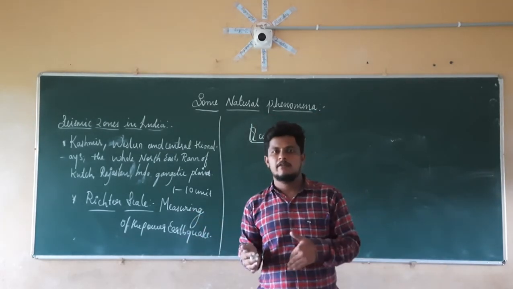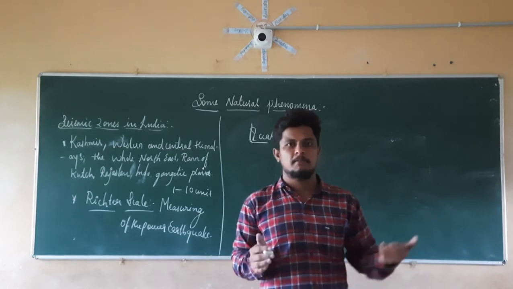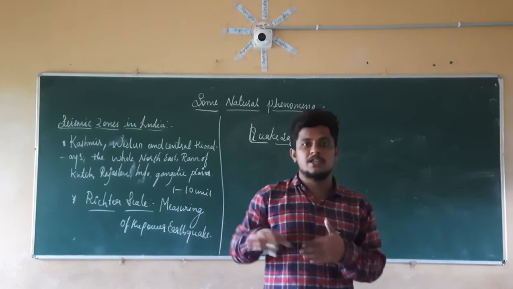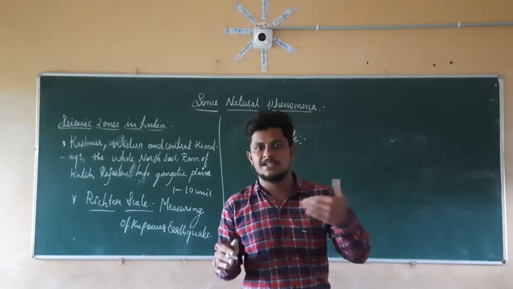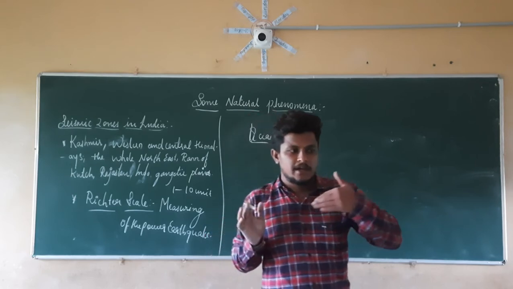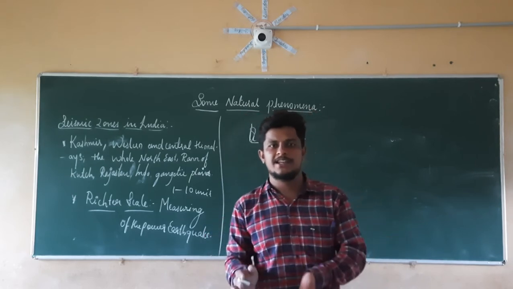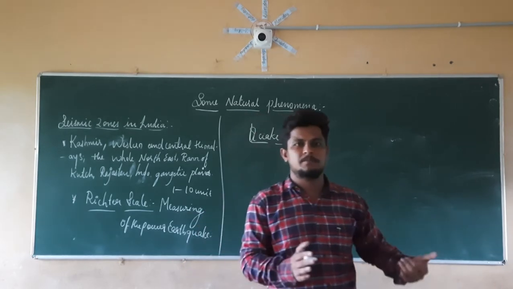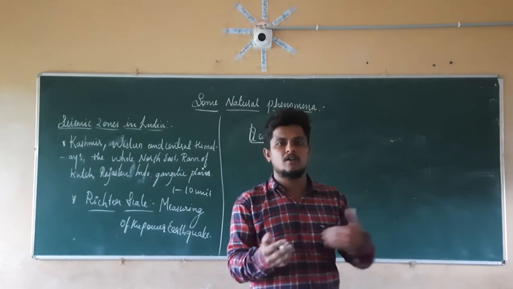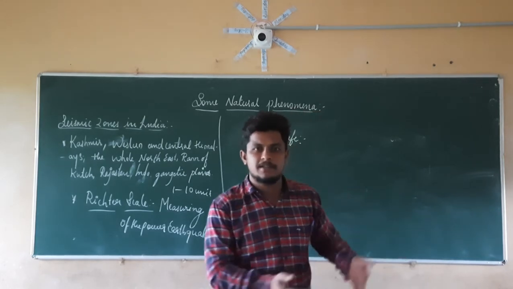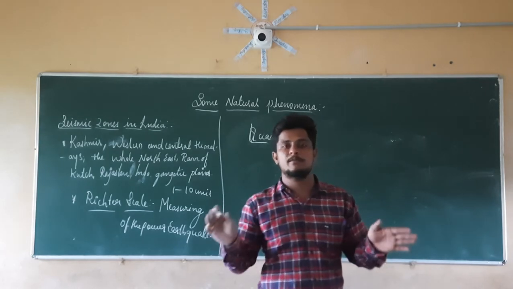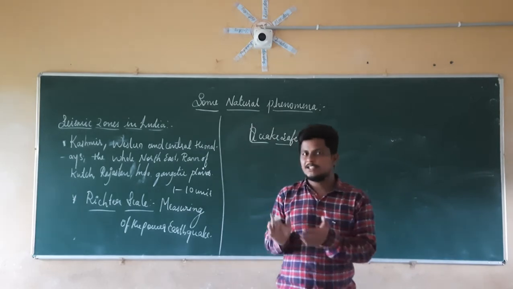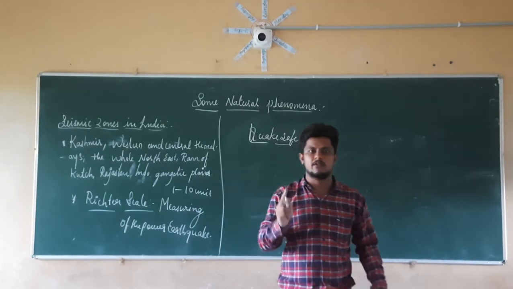If you are in a vehicle, that is, if you are in a car or bus, you should stay in the car or bus only, or you can take shelter below the seats of the car or bus if it is continuously shaking. Or you can ask your driver to take the bus to a safe place, that is, an open space, so that you can come down from the car or bus and go into the open space, where no object can fall on you. For that reason, you should go to the open space. So these are the few precaution measures we can take while an earthquake is happening.